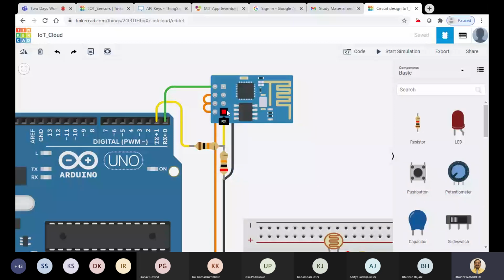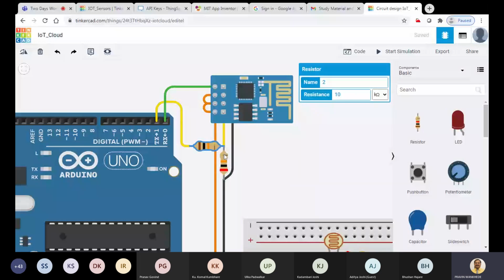We should receive 3.3 volt data. So what we did here is add a voltage divider network. Here is a 10K resistor and here is a 20K resistor. That 10K and 20K voltage divider made the voltage available on this terminal 3.3 volt. So this 5 volt is converted into 3.3 volt.